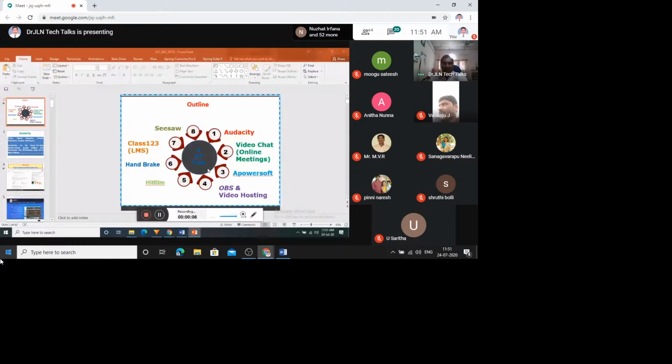For my work, I'm going to use this A-Power software daily, 10 to 20 times. I'm minimizing this, and I'm going to show you where it is. Like this, you can select and open it.